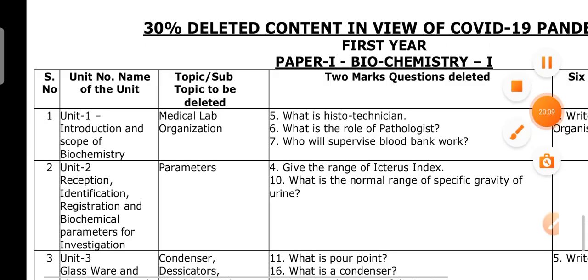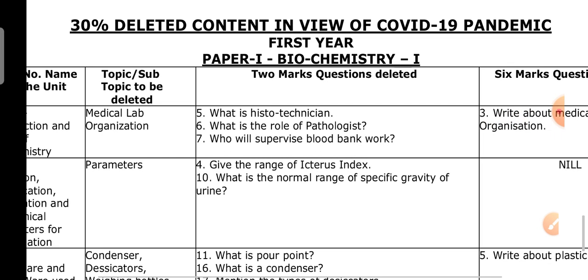So this 30% deleted content, already we have discussed about 30% syllabus. In this, separately they have given 30% deleted content. Unit 1 introduction, scope of biochemistry. These topics are deleted. Medical lab organization, 2 marks questions. These are overall topics, 2 marks questions or 6 marks questions deleted.